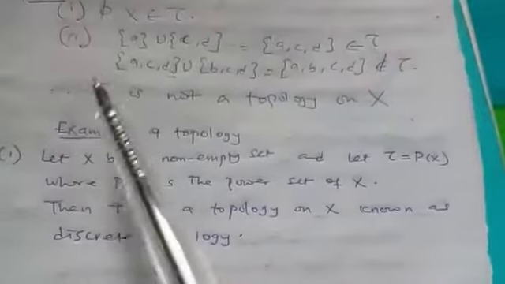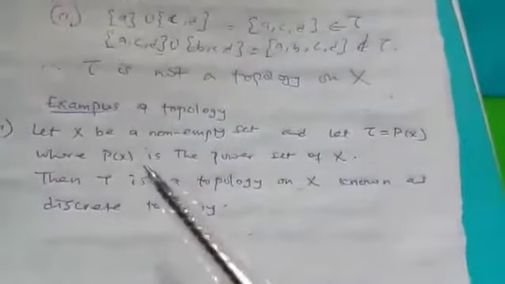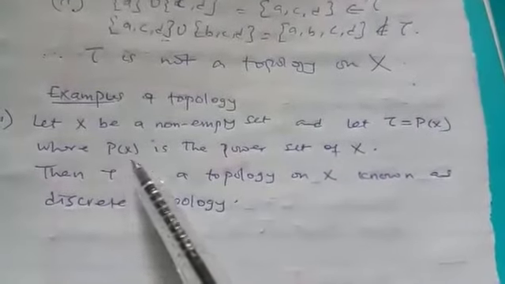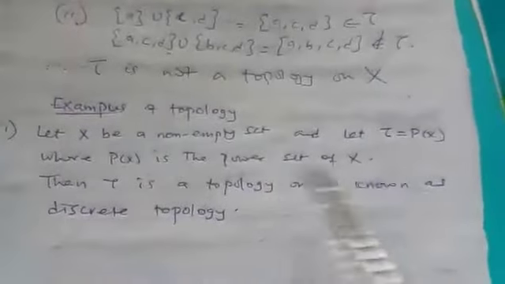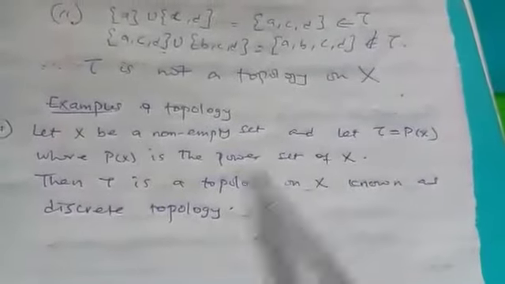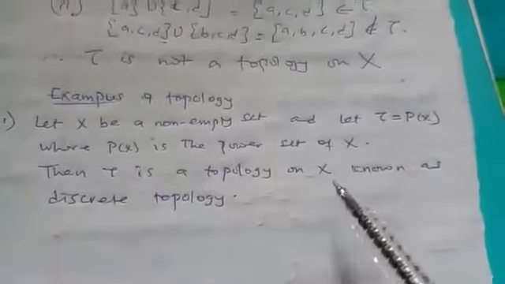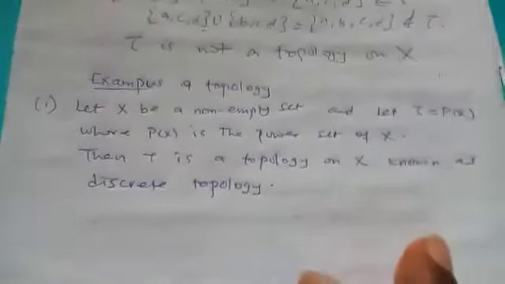The other time we were saying that tau may not be the collection of all of them, we only say it is a collection of subsets. But here, P of S is a collection of all the subsets of S. So if tau is a collection of all the subsets of S, then we say that tau is a topology on S. And that type of topology is called discrete topology.